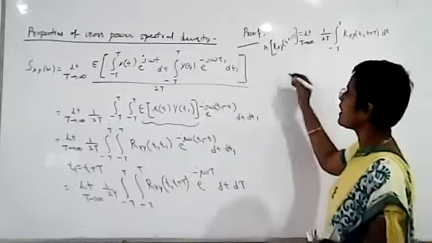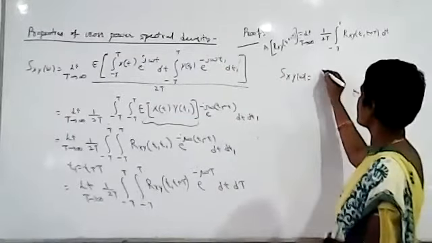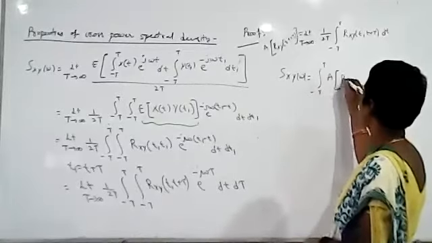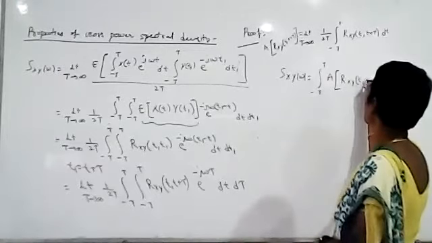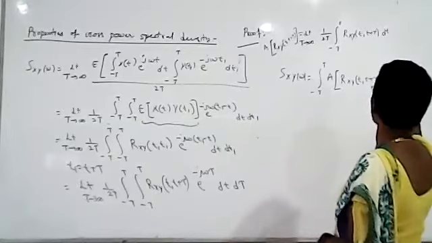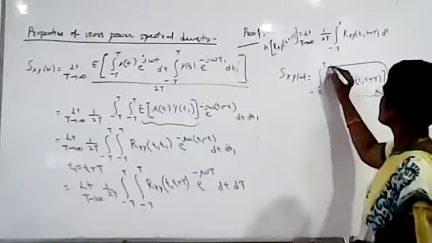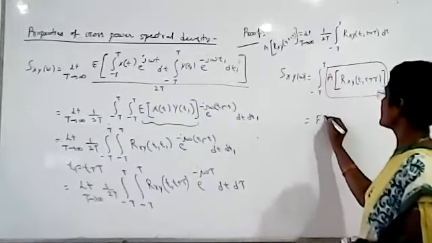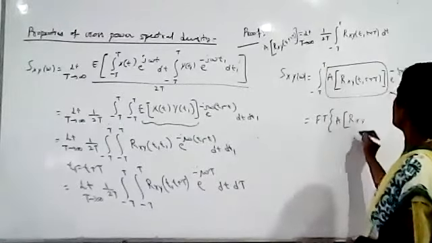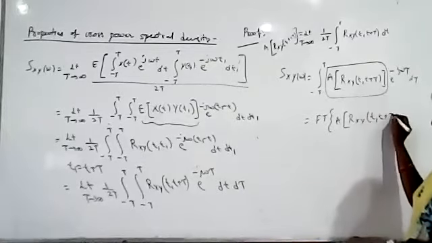So this formula Sxy of omega can be written as integral minus T to plus T, the time average of Rxy of t comma t plus tau, e power minus j omega tau, d tau. So what is this formula? Observe this formula. This is the formula for the Fourier transform of the time average of Rxy of t comma t plus tau.